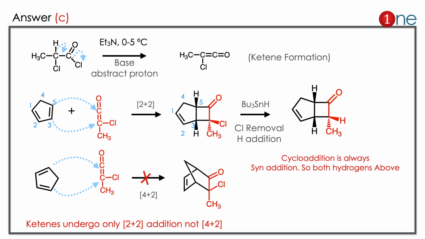Then you are using tributyltin hydride, which basically removes the halogen. It is basically a radical generator, and the radical is quenched by a hydrogen radical. So here you have to learn two things. One is that the ketene undergoes only 2 plus 2 cycloaddition, not 4 plus 2. And the cycloaddition reaction is syn addition. Always the groups are in the syn position. Here the hydrogens are in the syn position.